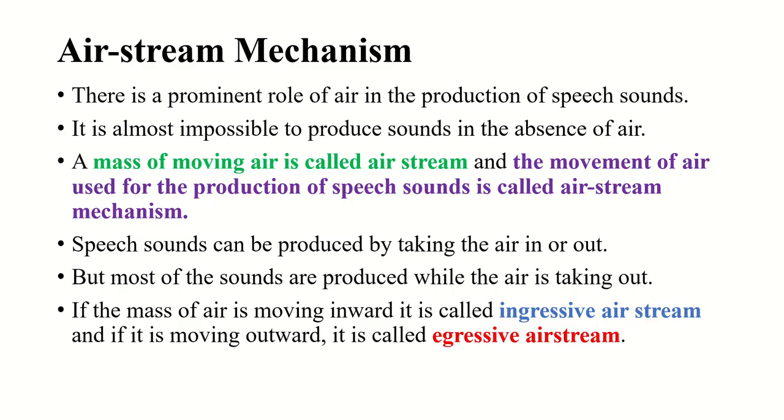And if the mass of the air moves out or goes out, that is called egressive airstream.